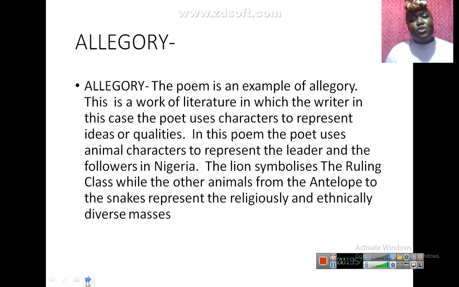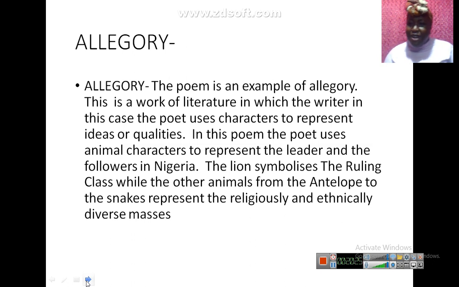Like George Orwell's Animal Farm, it's an example of an allegory. Now, the characters used in this poem are what kind of characters? Animal characters. In this poem, the poet uses animal characters to represent the leaders and the followers in Nigeria. All these things boil down to metaphorical, symbolic, and allegorical. I could tell you to critically analyze the poet's use of allegory. You know what I expect, and I could expect over 2,000 words.